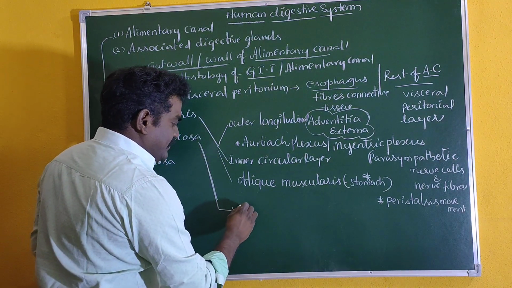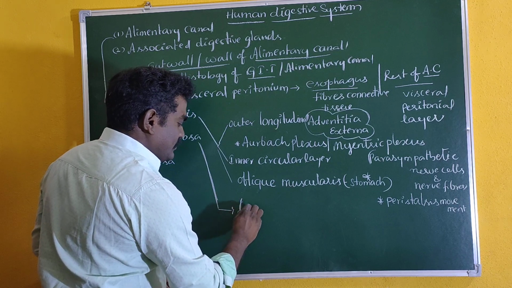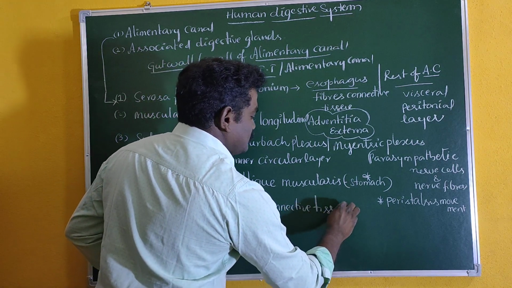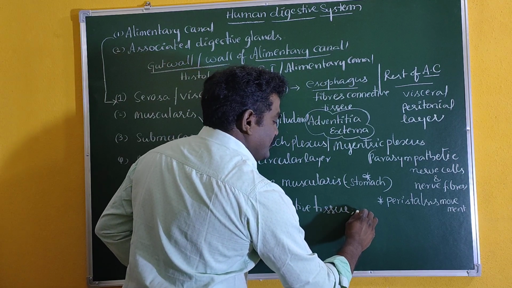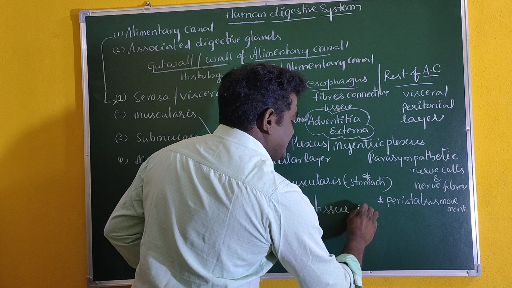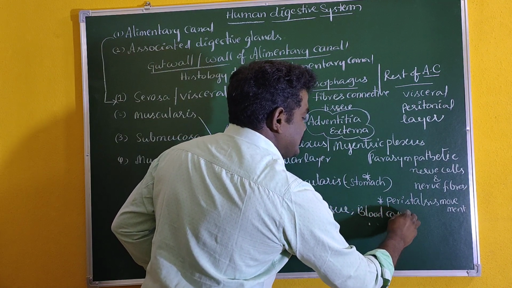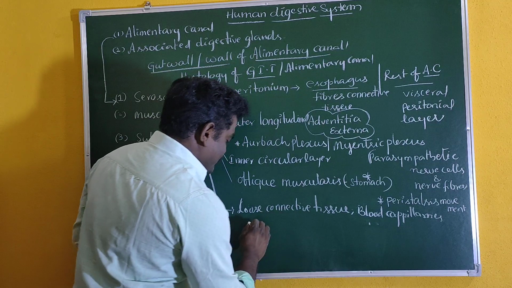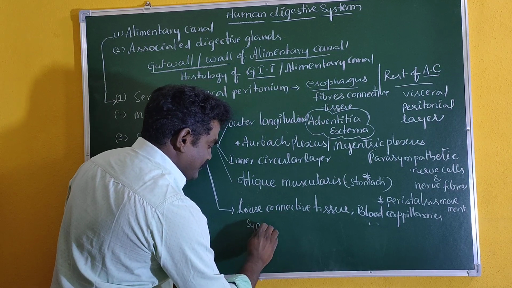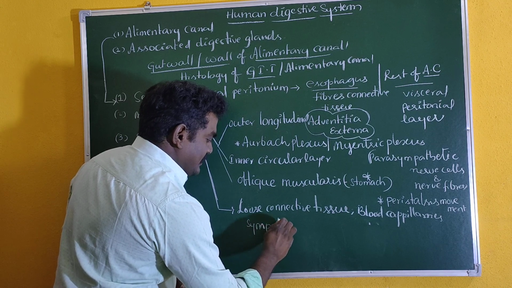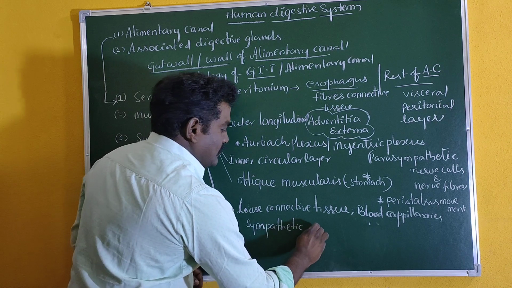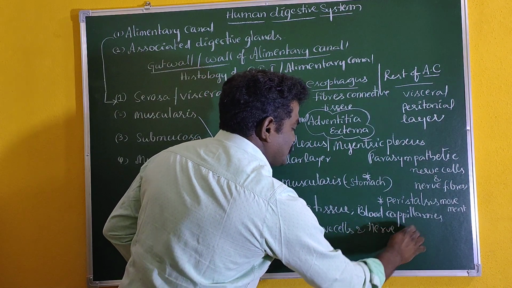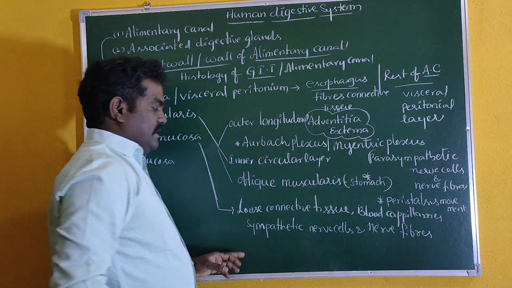Submucosa is richly supplied with loose connective tissue, a number of blood capillaries, nerve cells like sympathetic nerve cells and nerve fibers also noticed.